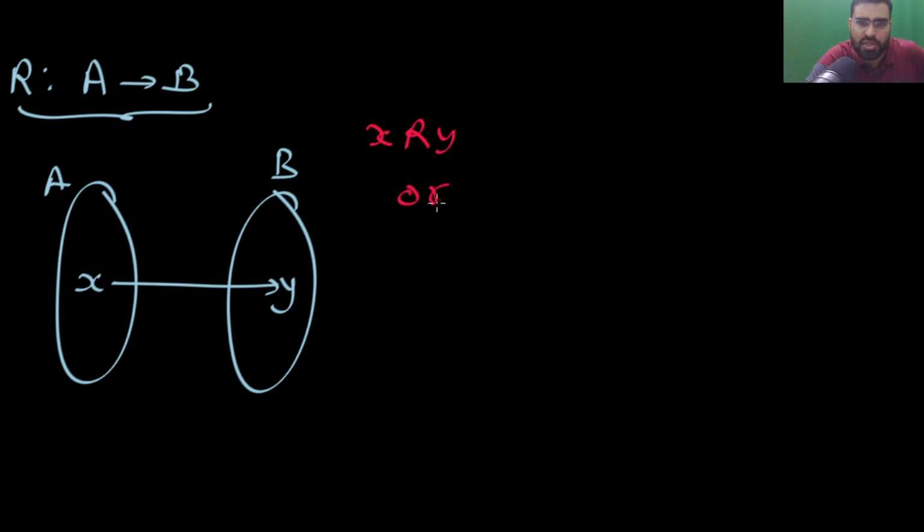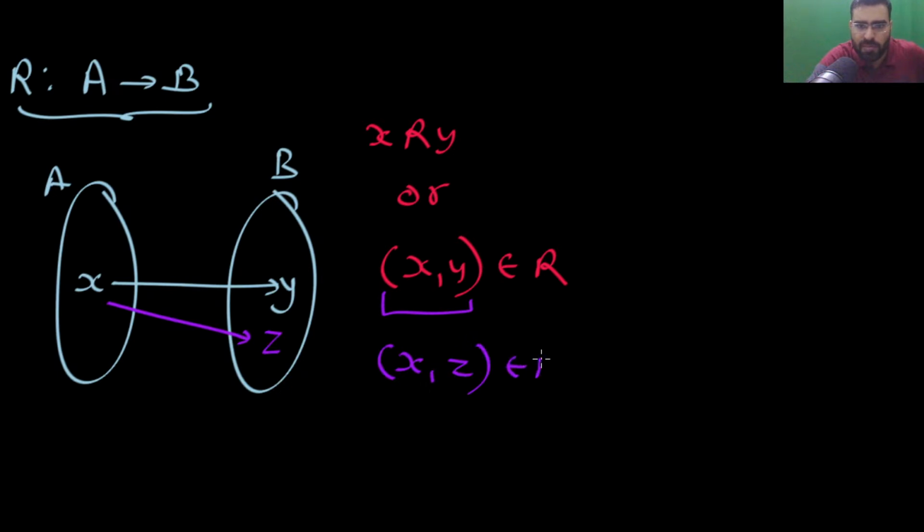Either you can write it like this, or you can write X comma Y, this ordered pair belongs to R. This ordered pair belongs to R means X is related to Y. So either you can write it like this or like this; both are the same. Similarly, if X is related to Z also, then we write that X comma Z, this ordered pair belongs to R.